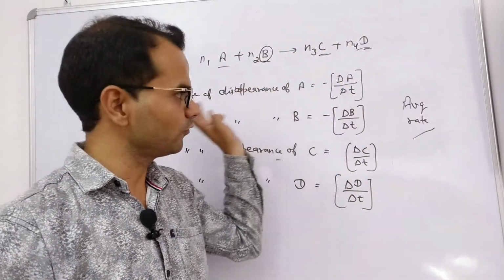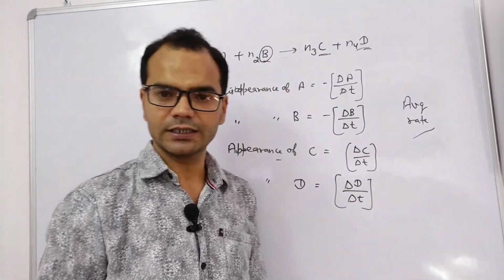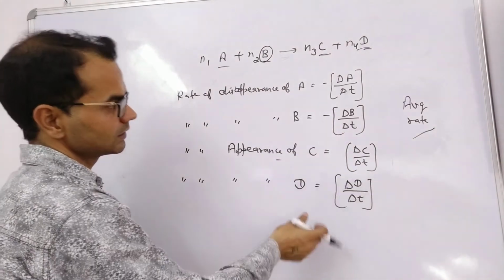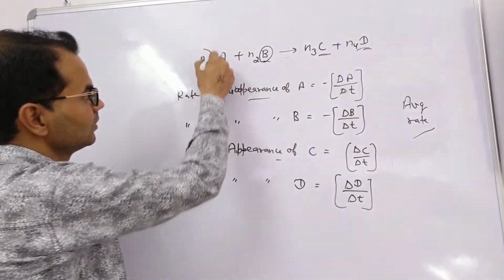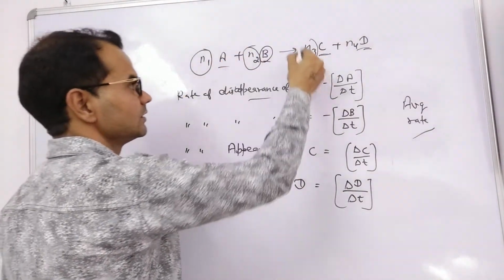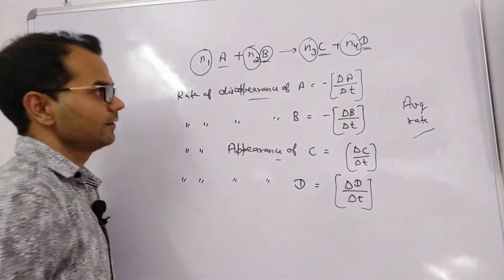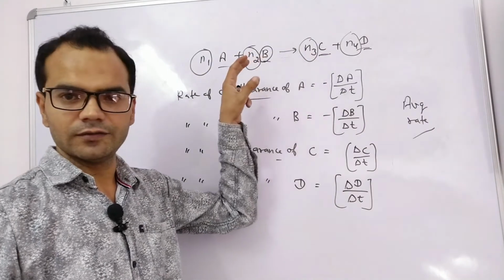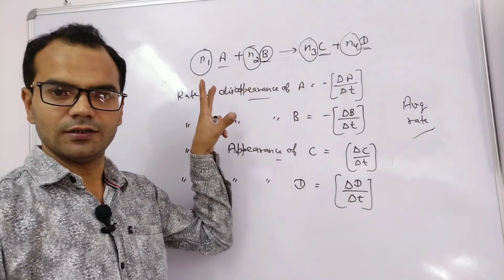But if we have to find the overall rate of a reaction, then what do we have to do? We have to divide each concentration term, or each rate, by its numerical coefficient. Why? Because we can find the rate of reaction for reactant and product if we have 1 mole.